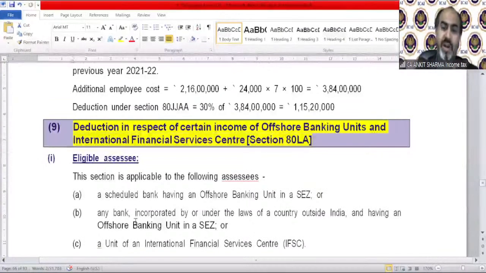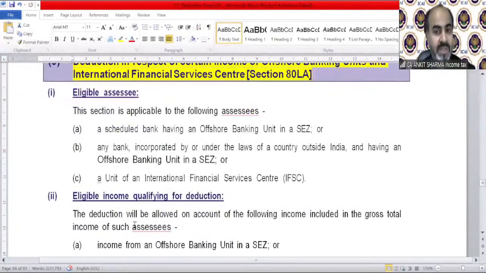Next is deduction in respect of certain incomes of offshore banking units and international financial services centres. The section is applicable to the following assessees: a scheduled bank having an offshore banking unit in a SEZ, and any bank incorporated by or under the law of a country outside India and having an offshore banking unit in a SEZ. So if you have a scheduled bank with an offshore banking unit in SEZ, it is eligible. If you are a bank incorporated outside India but having an offshore banking unit in SEZ, you are also eligible. And a unit of an international financial services centre is also eligible for this kind of deduction.